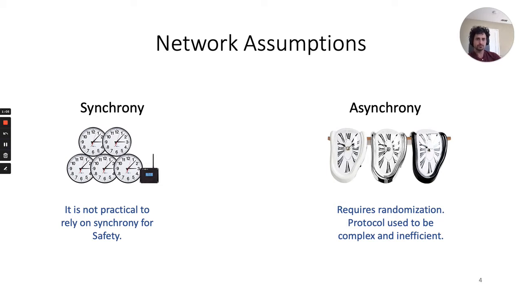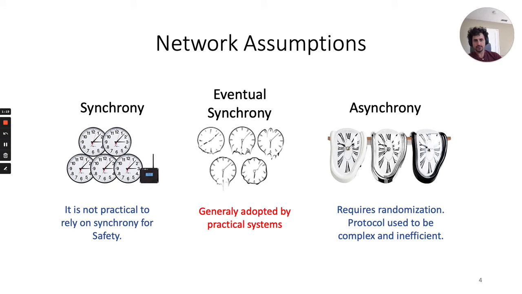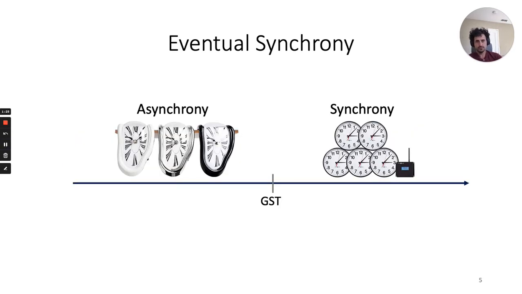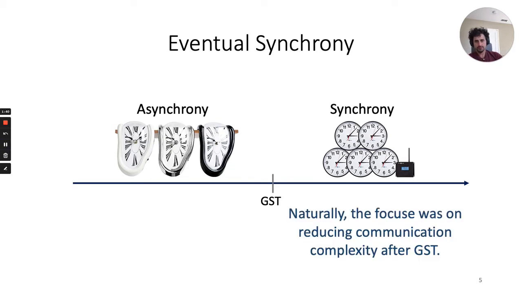The famous FLP result showed that deterministic solutions are impossible, and for many years randomized asynchronous Byzantine agreement was considered impractical due to its complexity and inefficiency. Therefore, to deal with asynchronous periods in real-world networks, the practical community adopted the eventually synchronous communication model. An eventually synchronous execution starts with an asynchronous period, but there is a global stabilization time called GST, after which the communication is synchronous.